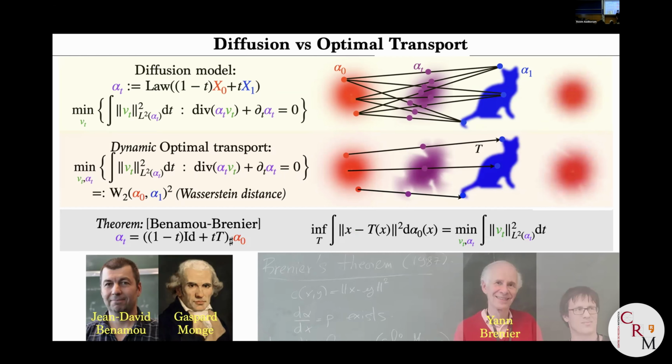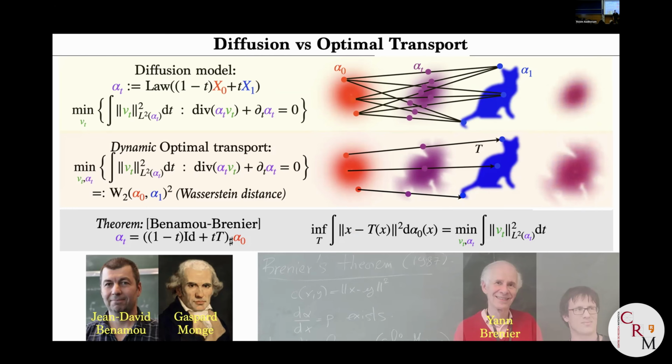And the proof is actually beautiful. In fact, not only do you prove the theorem, but you have the formula that links the two together, which is that the interpolation alpha t is nothing more than connecting linearly along the map capital T. So this is this figure. It looks similar, but it's very different, because here it's a random interconnection. You pick a point here randomly, you pick a point here randomly, and then you do a straight line. With optimal transport, or with the Benamou-Brenier formula, the dynamic interpolation is obtained by taking x, going to T of x in a deterministic way, and then linking in a one-to-one fashion the connection.